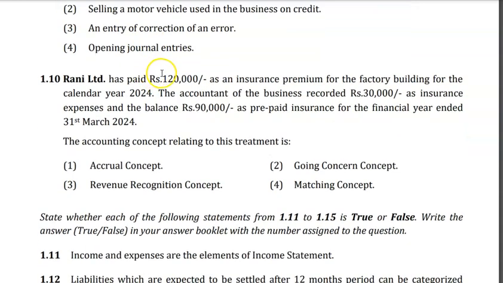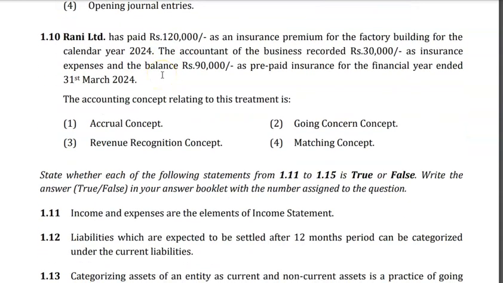Right, 1.1. Rani Limited has paid 120,000 as insurance premium for the factory building for the calendar year 2024. The accountant of the business recorded 30,000 rupees as insurance expenses and the balance of 90,000 as prepaid insurance for the financial year ended 31st March 2024.